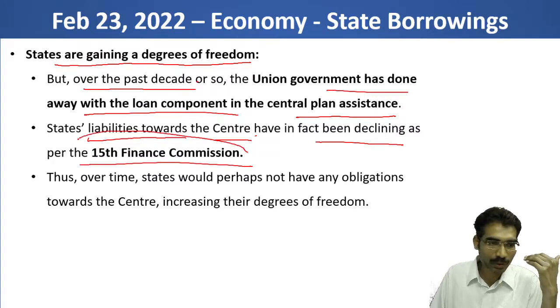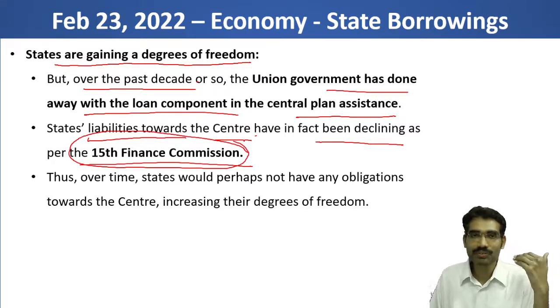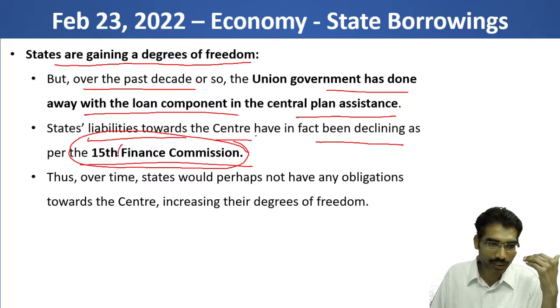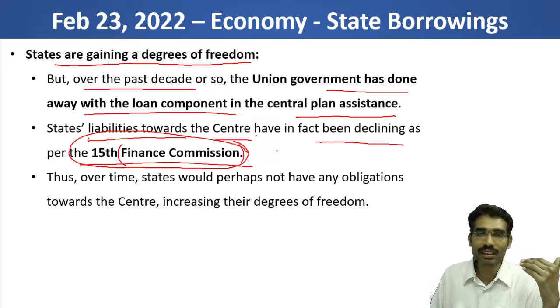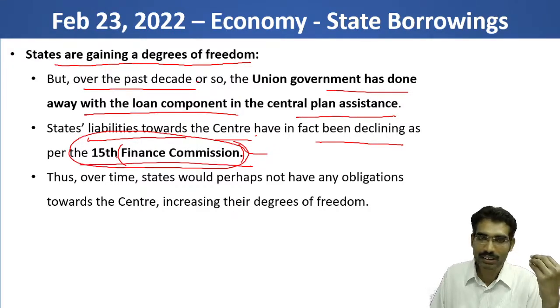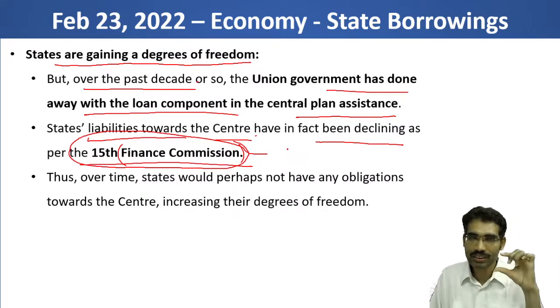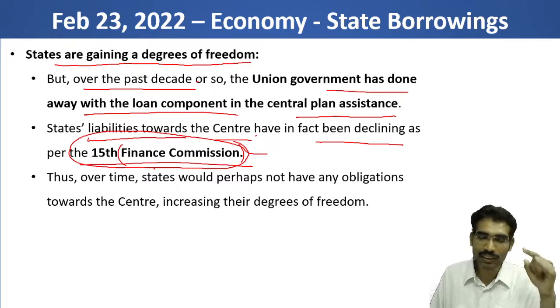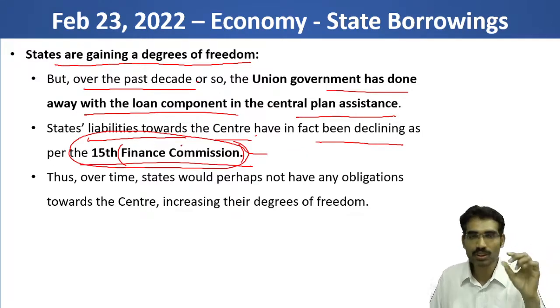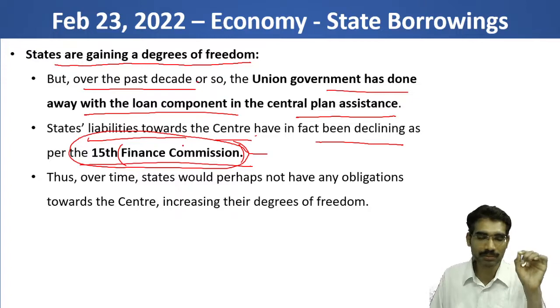Now from a prelims point of view, you can see what the 15th Finance Commission is. First of all, what is the article of the Finance Commission? Finance Commission is Article 280 of the Constitution. The 15th Finance Commission under N.K. Singh was appointed in 2017 for the period 2021-22 to 2025-26. So this is the 5-year period for which the 15th Finance Commission is applicable. Those things you can think about for prelims.